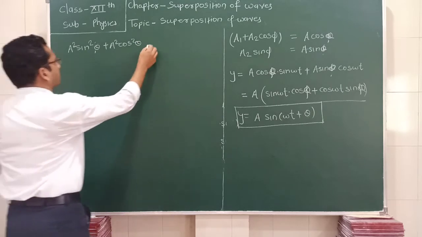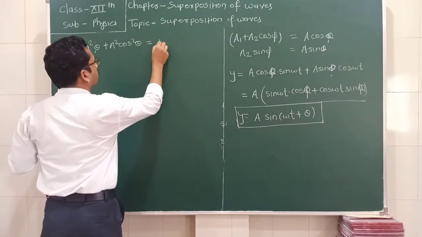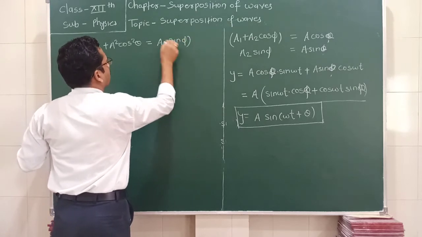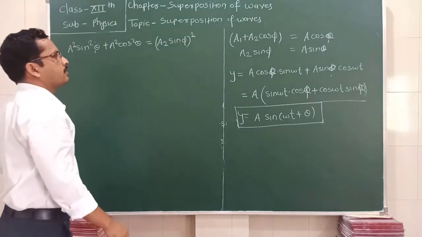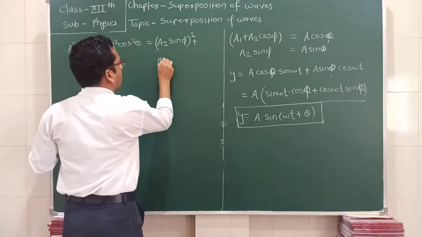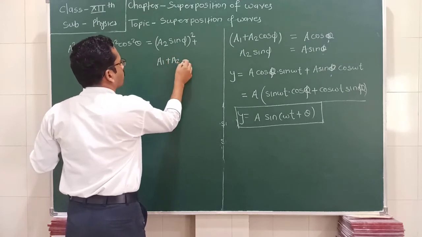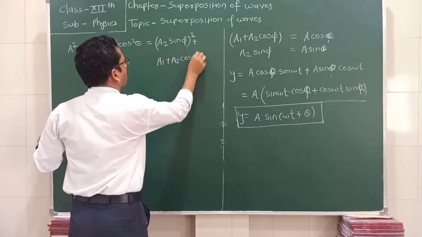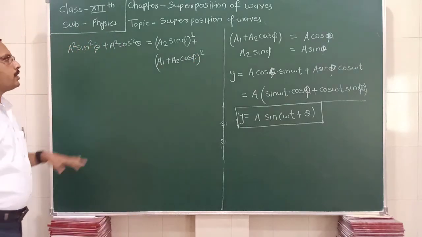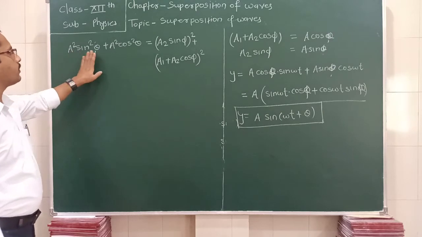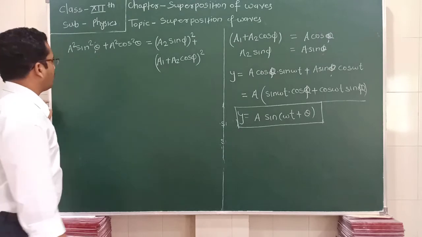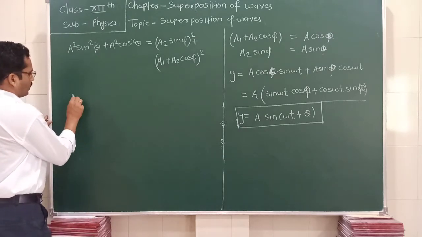Okay, and then what is this? This is equal to (a2 sin phi) square plus (a1 plus a2 cos phi) square. After the simplification, sin square theta plus cos square theta is equal to 1. So this is A square, and what is A?